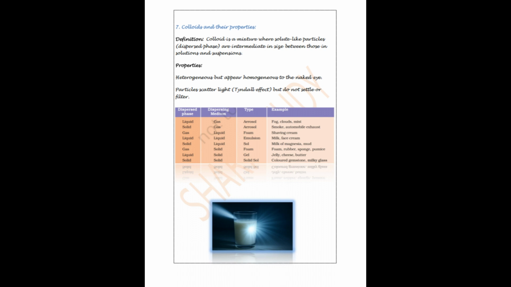A colloid is a special type of mixture where particle size is between solutions and suspensions. Though colloids look homogeneous, they are actually heterogeneous. Their properties include: they scatter light, Tyndall effect. Particles don't settle down. They cannot be separated by ordinary filtration. Examples of colloids include milk, blood, and fog.